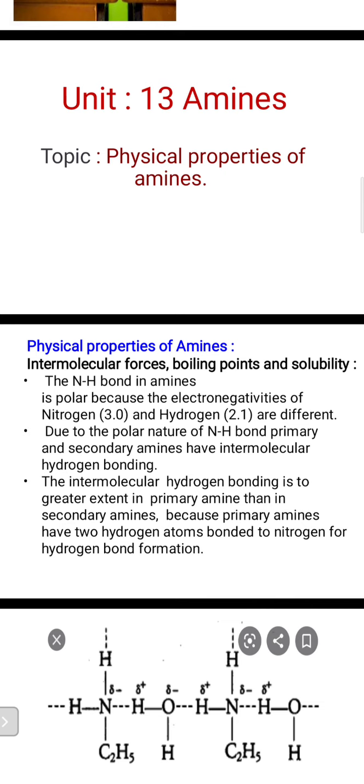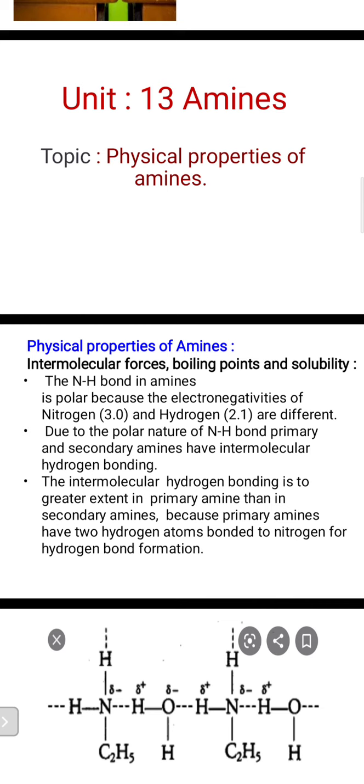In physical properties of amines, we have to learn many descriptions and properties which are related to defining and describing the amino compounds. You know, amino compounds are those which contain nitrogen basically. That's why these are nitrogenous compounds. In the physical properties, I want to explain first of all intermolecular forces, then boiling points and solubility of amino compounds.